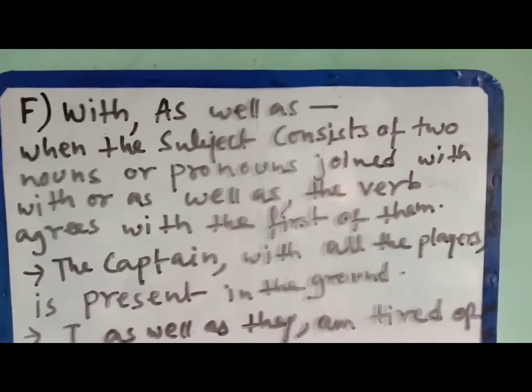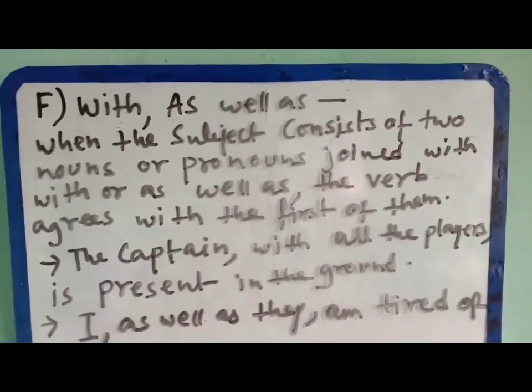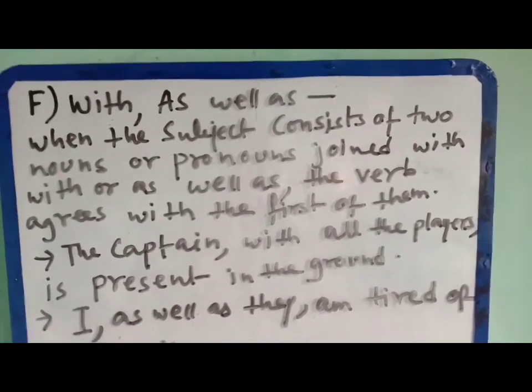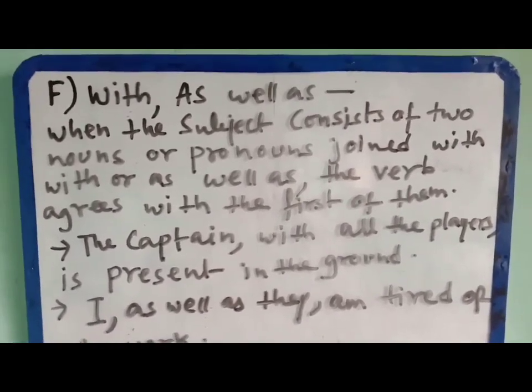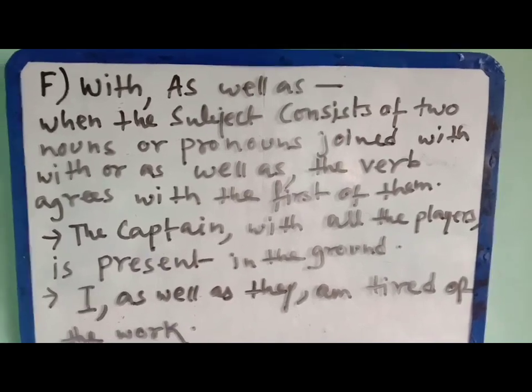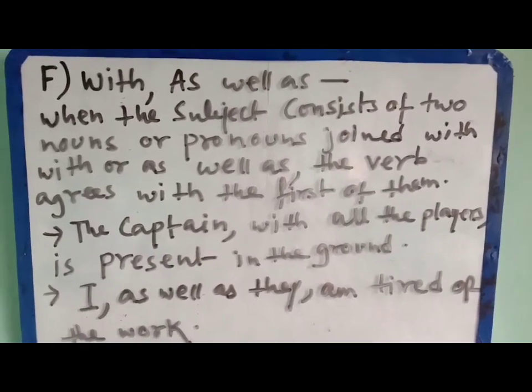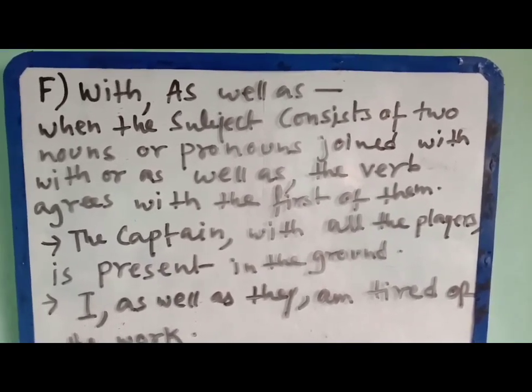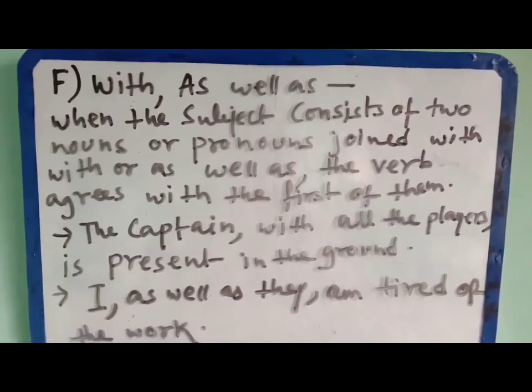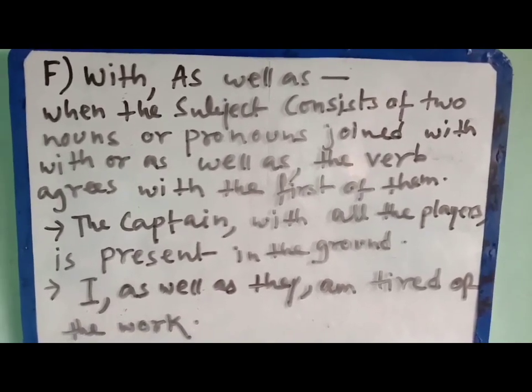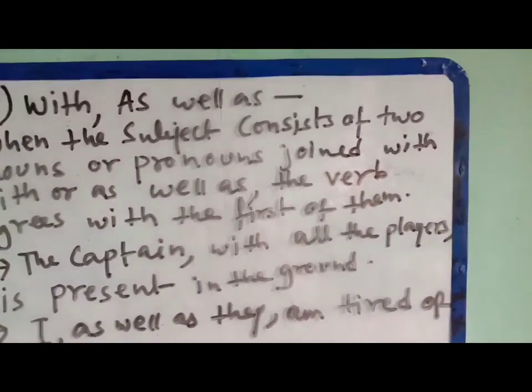Number F, with as well as. When the subject consists of two nouns or pronouns joined with as well as, the verb agrees with the first of them. What is the meaning of that?